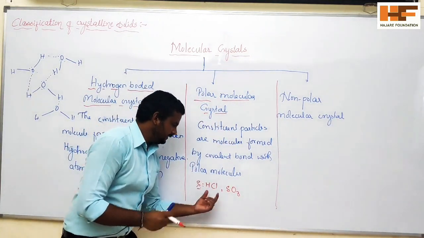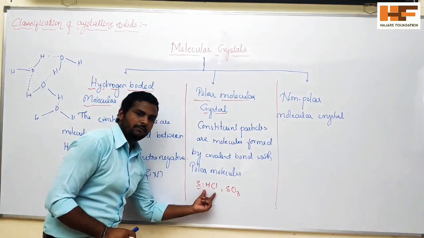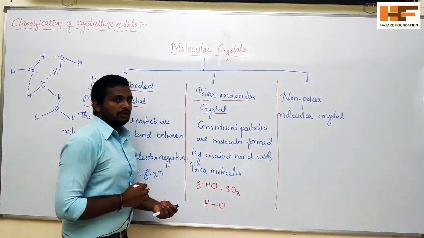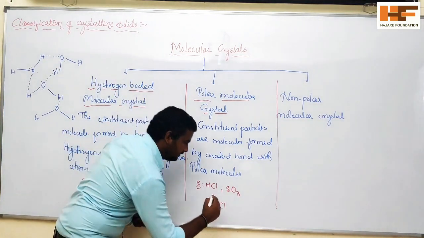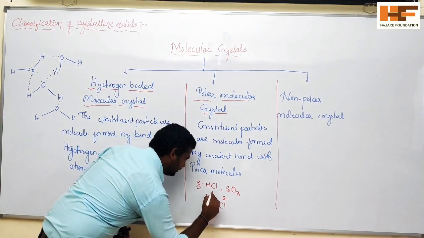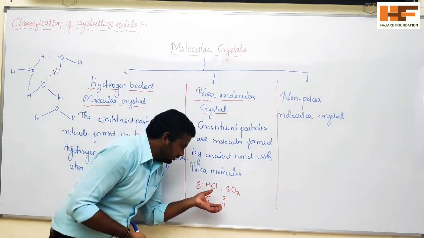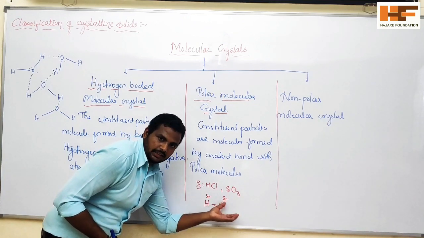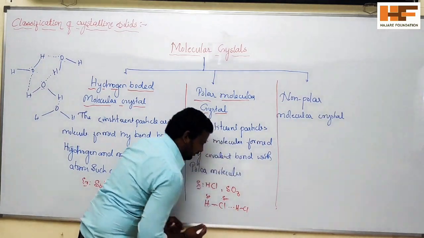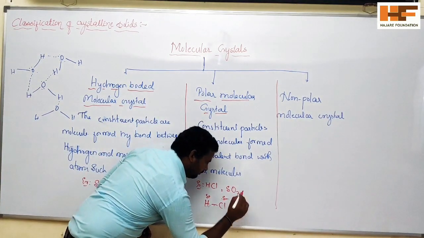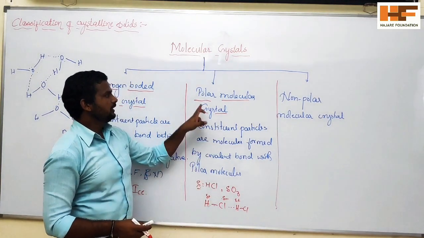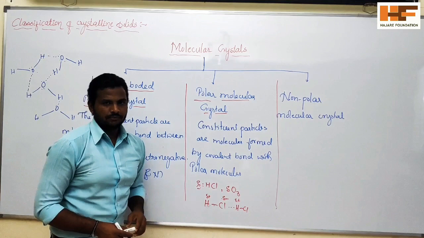So here this is the polar molecule. The bond will be formed between polar molecules like H and Cl. Cl is more electronegative, hence it will get a partial negative charge, and H will get a partial positive charge. The electron cloud will be shifted toward Cl. Hence another H will form a bond with this Cl, again partial positive. Like this, throughout the crystal it will happen, so it is called a polar molecular crystal.